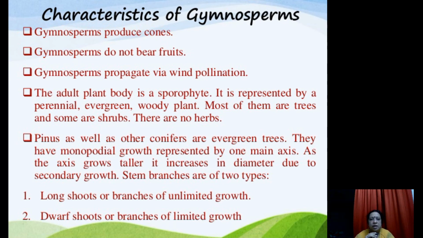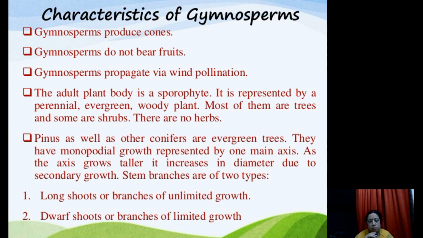Other thing, Pinus as well as other conifers are evergreen trees. I have already told you, they have monopodial growth represented by one main axis. That means the tree stem goes on growing through the central main stem, singly. They do not give out many other branches. A single main stem keeps on growing, and that is why they attain a great length. As the axis grows taller, it increases in diameter, due to secondary growth, which is found in gymnosperms.